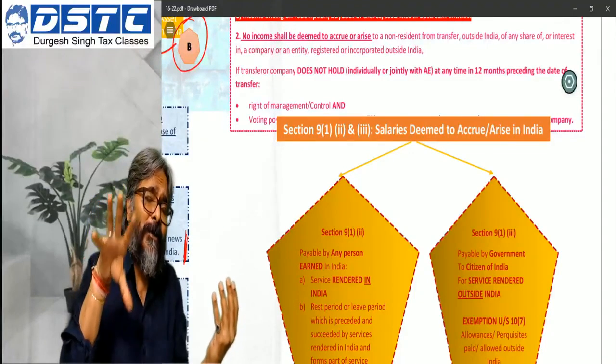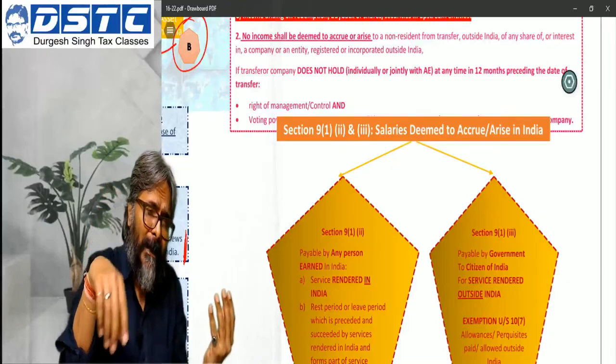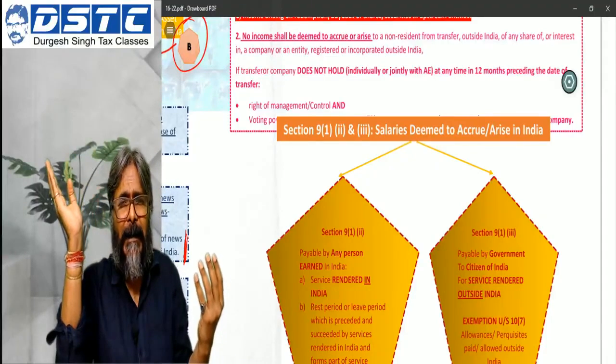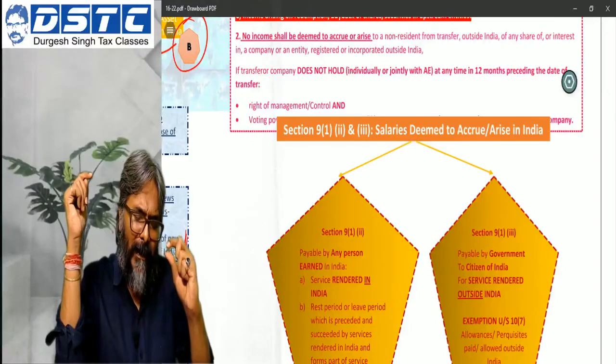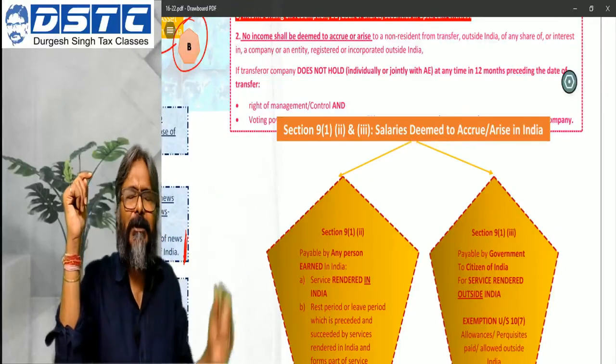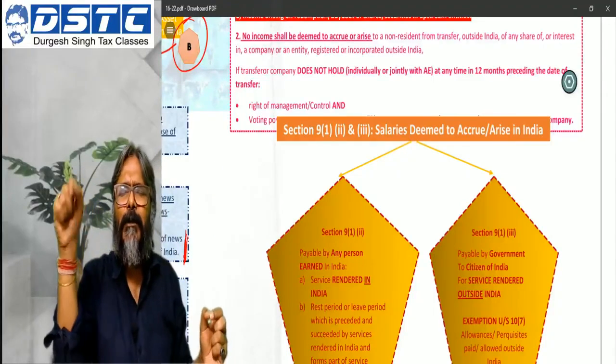Because the shares of the Mauritius company and the Singapore company are deemed to be situated in India, would you say that the capital gains arising on the transfer of that share will also be deemed to accrue or arise in India?